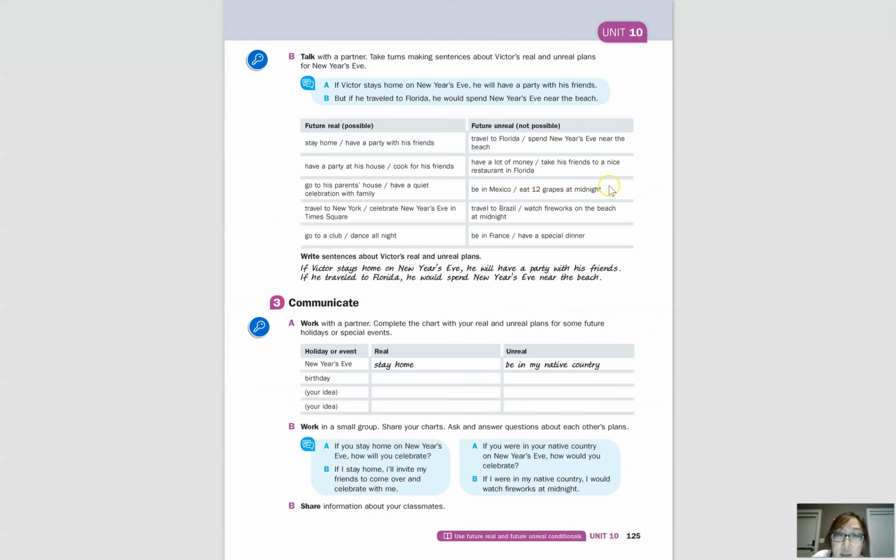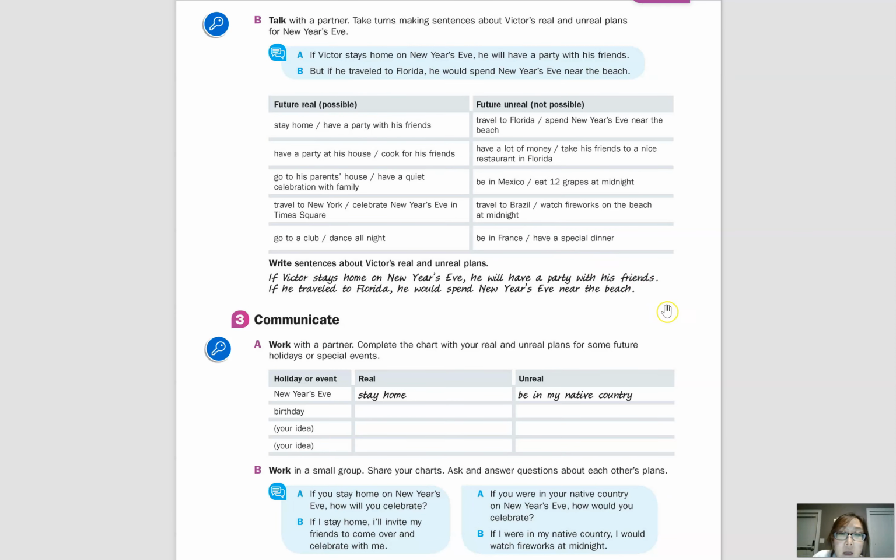Okay, so let's look at exercise B. Let's make sentences about Victor's real and unreal plans for New Year's Eve. If we look at the first category, we can see stay home, have a party with his friends. And then future unreal, travel to Florida, spend New Year's Eve near the beach. So let's look at the future real conditional.